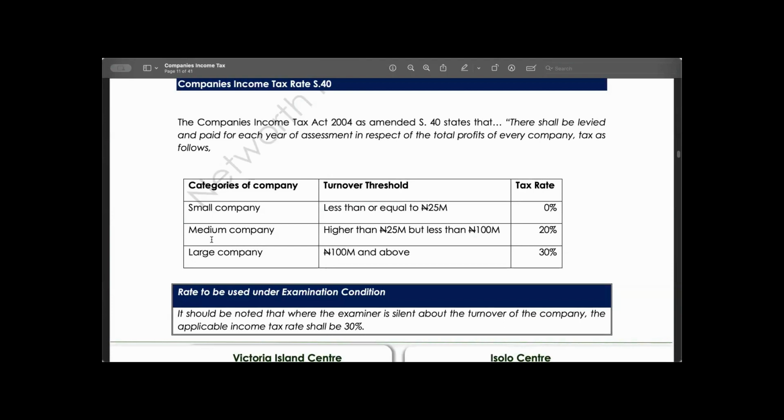A medium-sized company is a company with a turnover higher than 25 million but less than 100 million, and by implication, their profit will be subject to tax at the rate of 20%. While a large company is a company that has a turnover of more than 100 million, and by implication, those profits will be subject to tax at the rate of 30%.